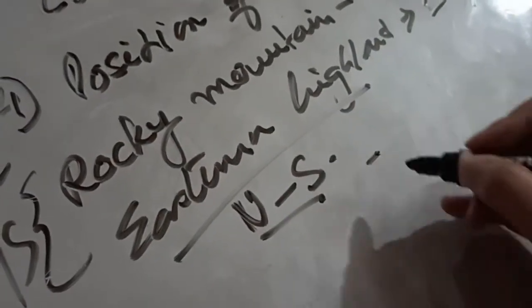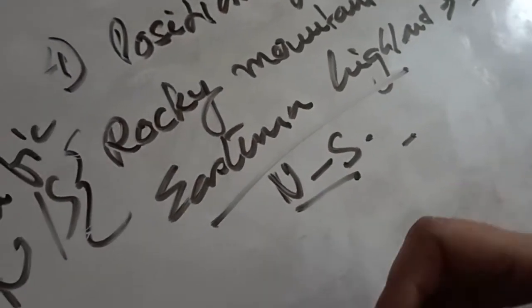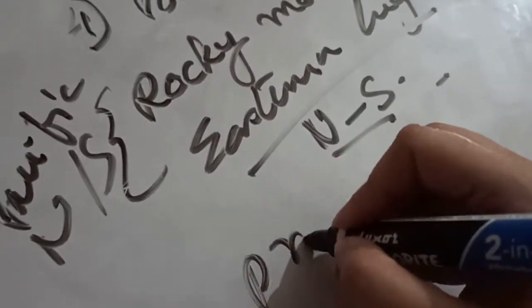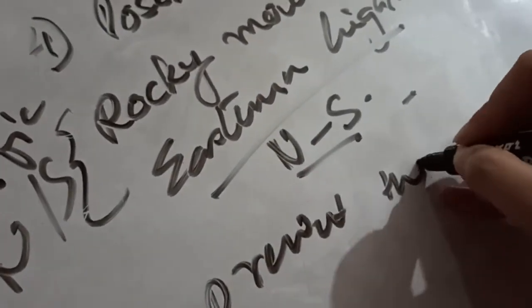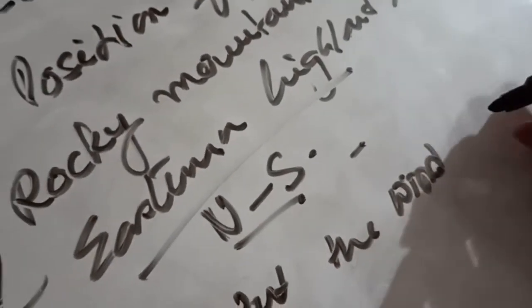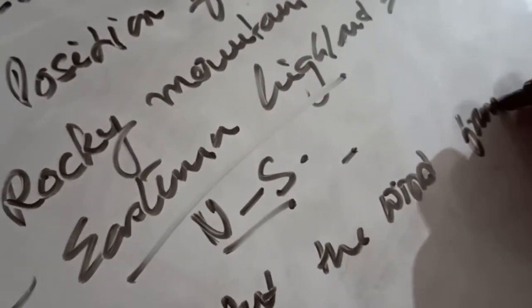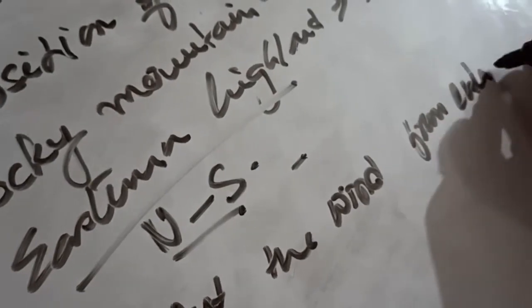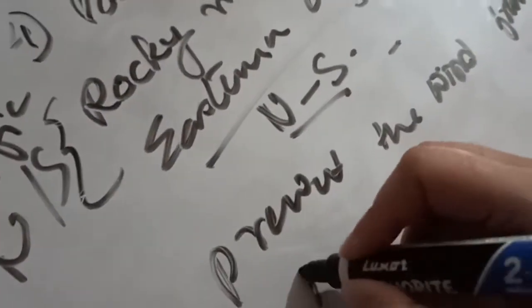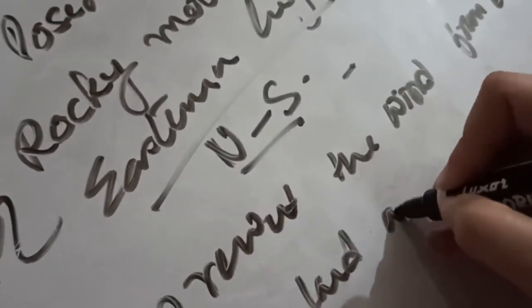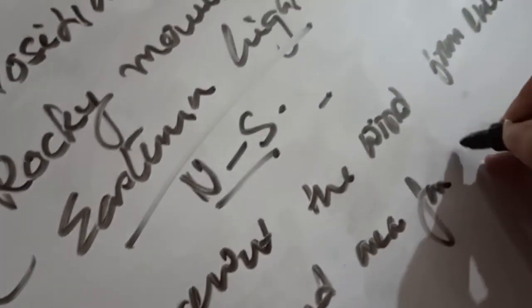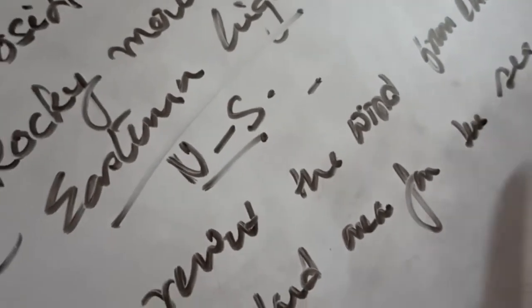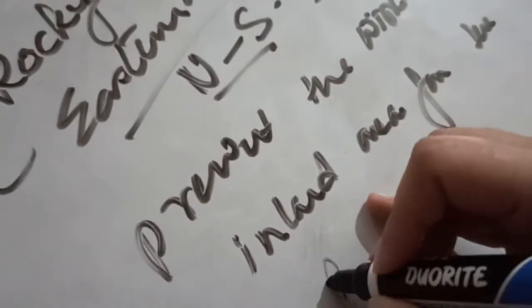So they prevent the winds, specifically the oceanic influence winds, from entering into the inland areas from the sea.